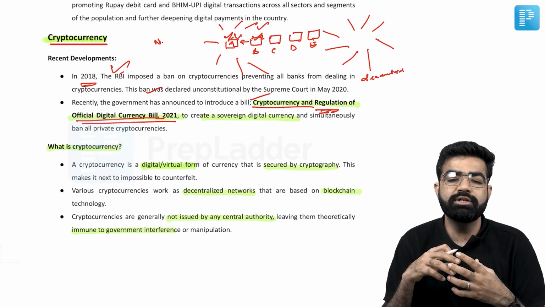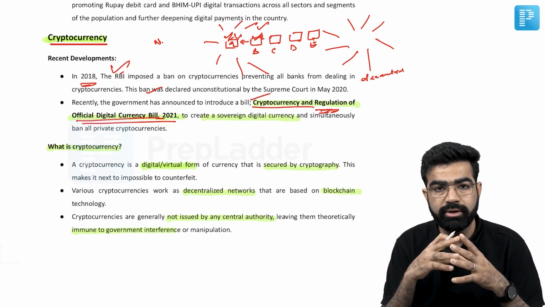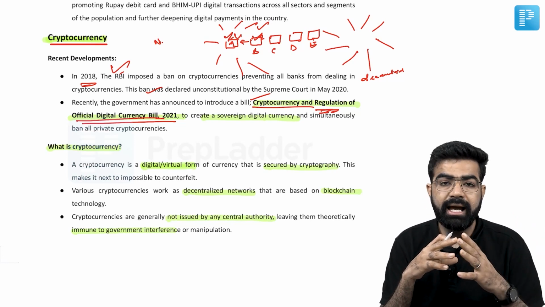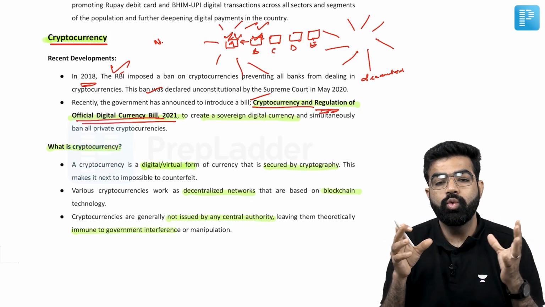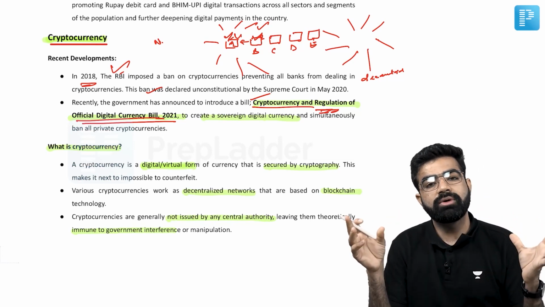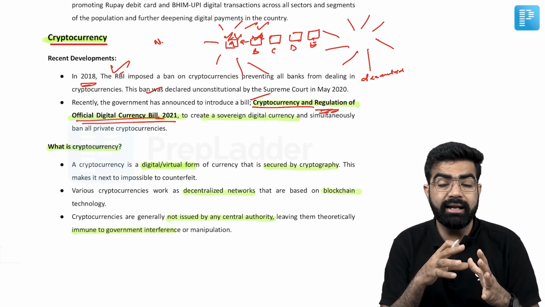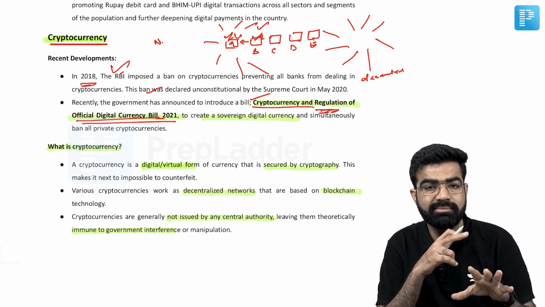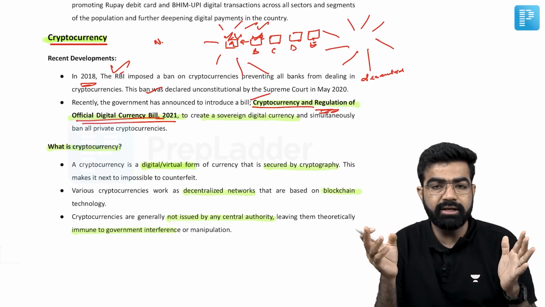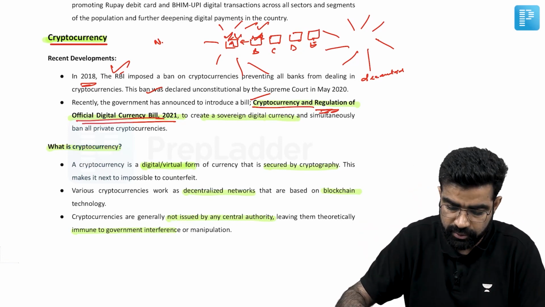In this bill, what has been proposed is that this government is going to ban cryptocurrencies and to have the virtual currency access to its citizens. We are planning to come up with our own virtual currency, and we'll see also how this RBI-backed currency is going to be very distinct from the cryptocurrency. We'll talk about this one.